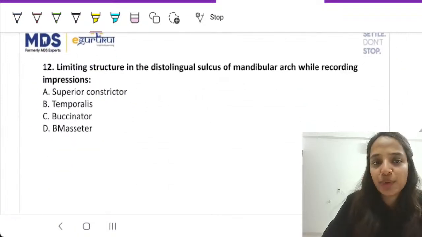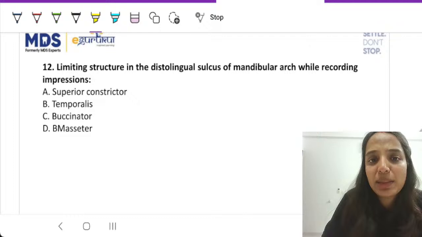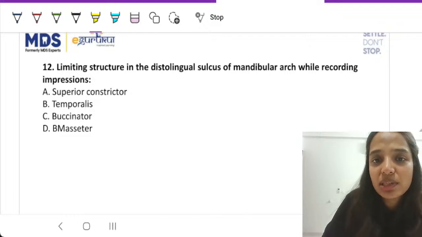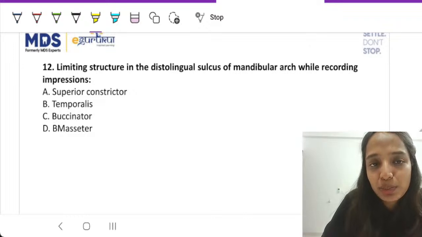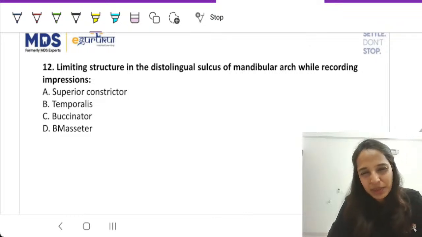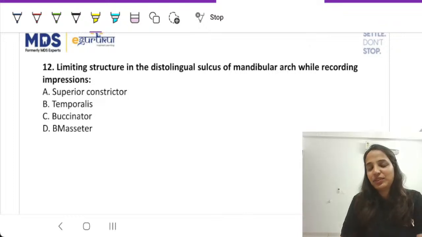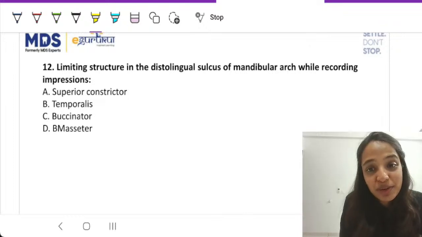Now, question number 12, as always, one of my favorite topics is the posterior part of the mandible. One or the other question comes from here. The question is: the limiting structure in the distal-lingual sulcus of the mandibular arch while recording impressions is what? Is it superior constrictor, tendon of temporalis, buccinator, or masseter? Students, what is the correct answer? Pretty easy question, very easy question. Something that my first year BDS student would also be able to answer.